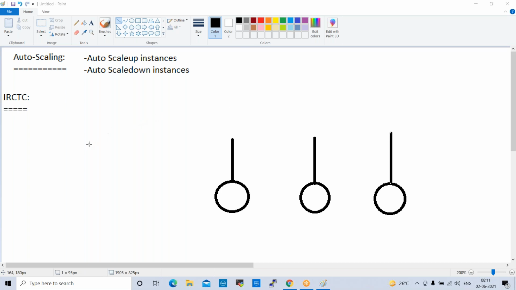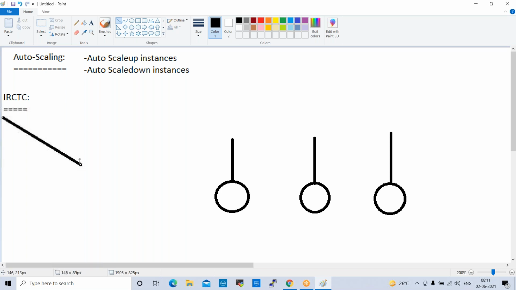Let's try to understand how they calculate it. IRCTC people will take the last 3 or 4 months of requests, and based on that they will configure servers.